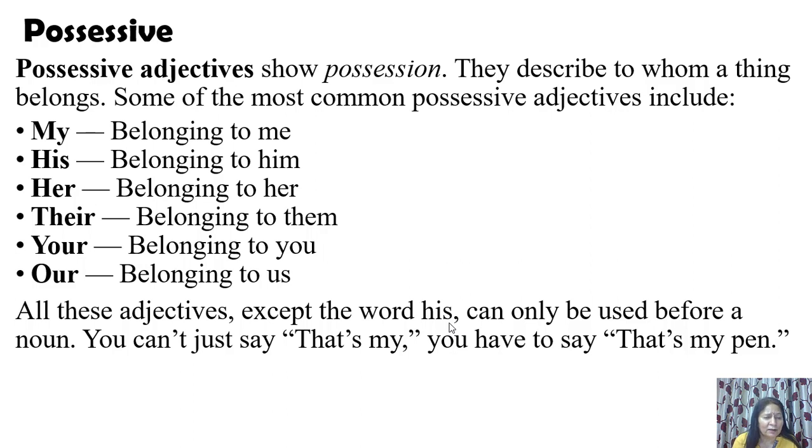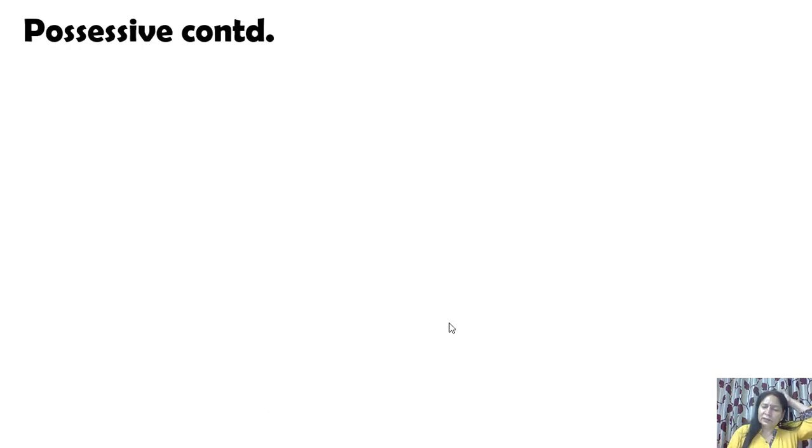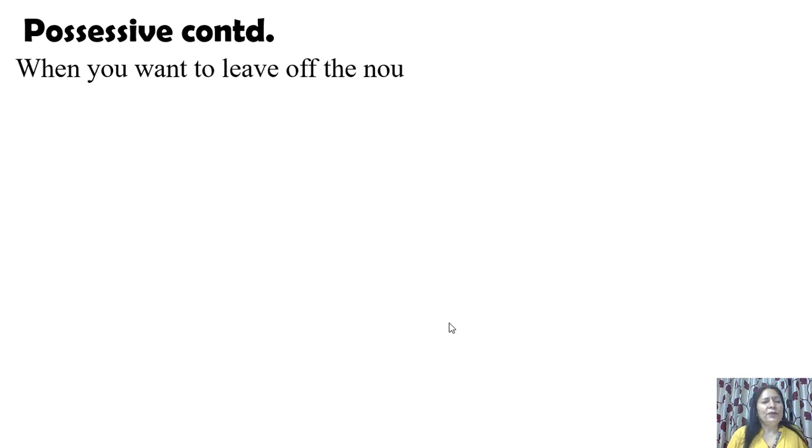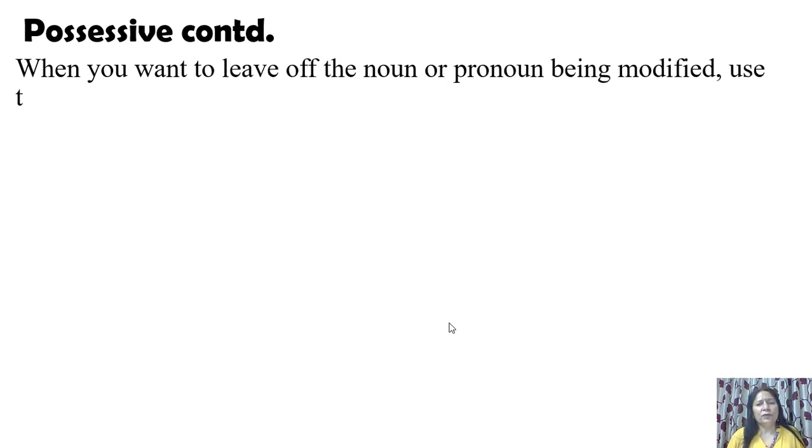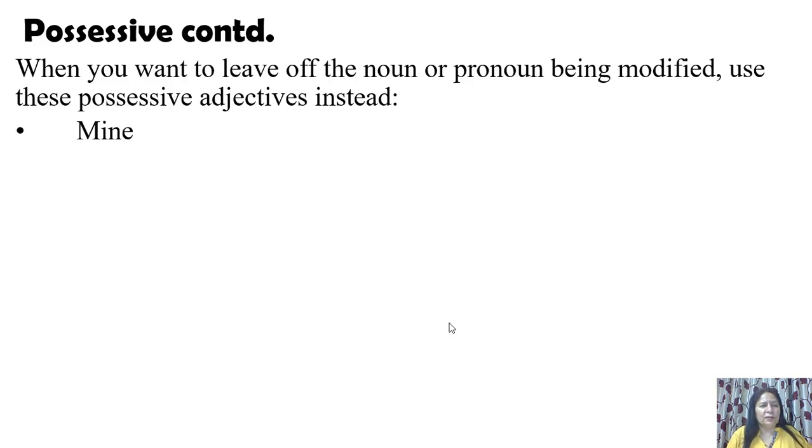This is your pen, or this pen is yours. This is our pencil, this is our desk. This desk is ours, right? But this desk is his can be used. Fine. Now, possessive adjectives further continued. When you want to leave off the noun or pronoun being modified, use these possessive forms instead. Like I told you right now, like yours, mine, his, hers, theirs, yours, ours.